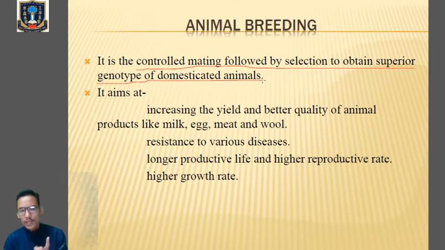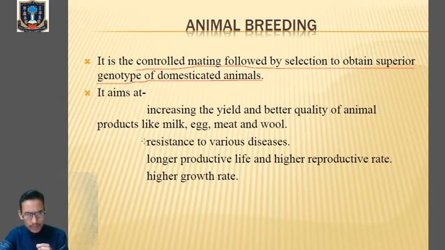Now what are the aims of animal breeding? First of all, it will increase the yield, that is production. Not only will it increase the production, but also the quality of animal products, like milk, egg, meat, and wool. Not only must there be an increase in the production of the animal products, but there must be an increase in the quality also. So improvement must be there in terms of quality and quantity. This is the most important aim of animal breeding.